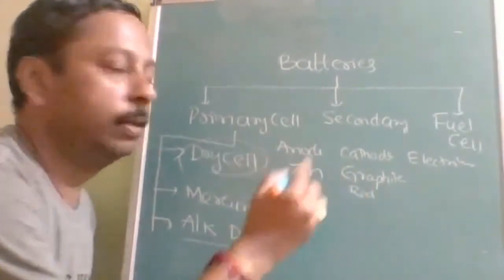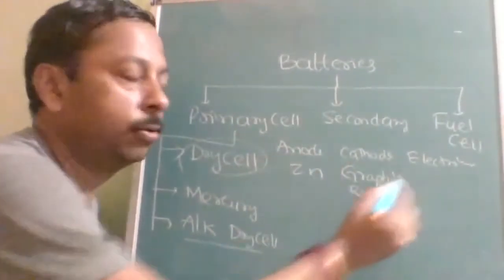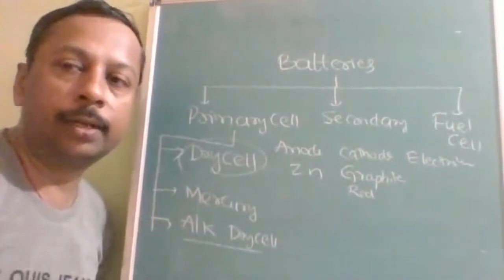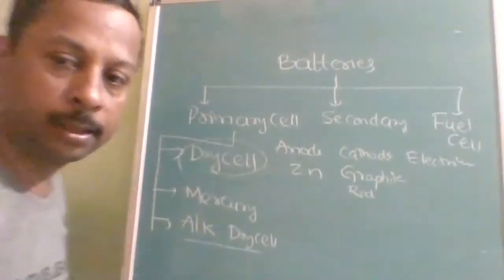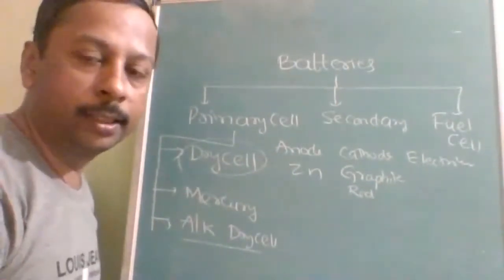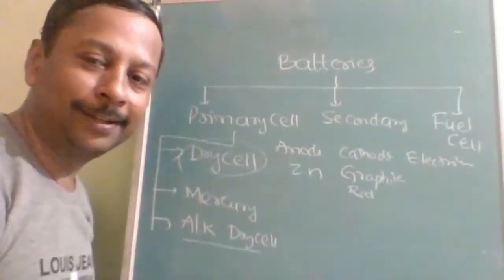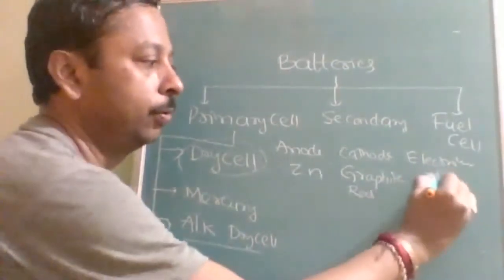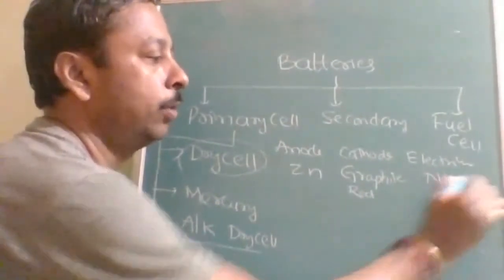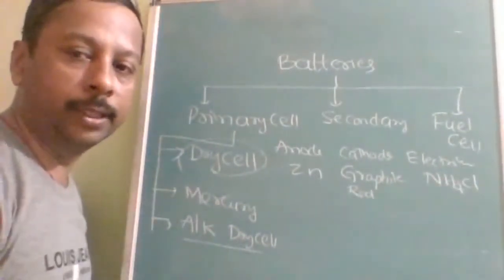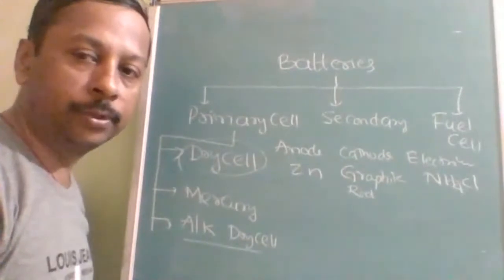The reaction will be of something else. And electrolyte in the dry cell? Very good. NH4Cl, a moist paste of NH4Cl. Very nice.